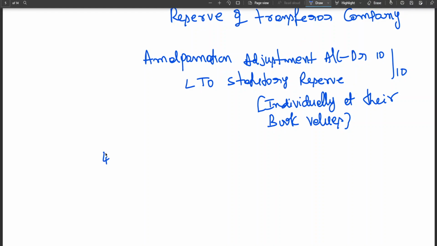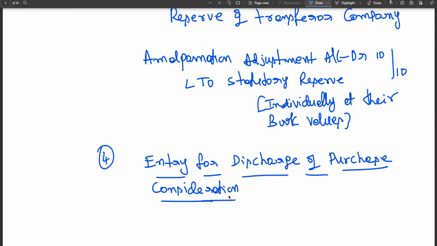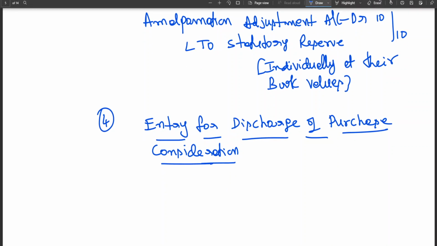Fourth one. Discharge of purchase consideration. Entry for discharge of purchase consideration. Whatever the entries we have learned, the same entries we'll be writing.